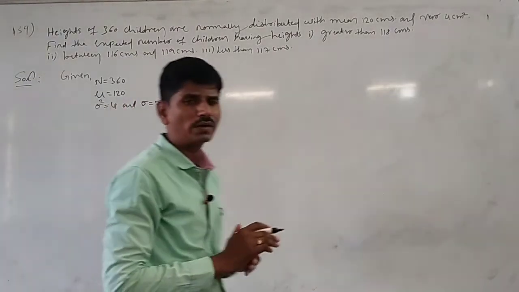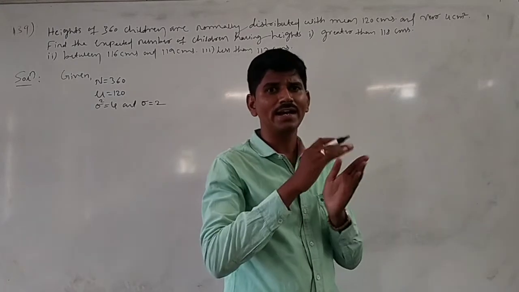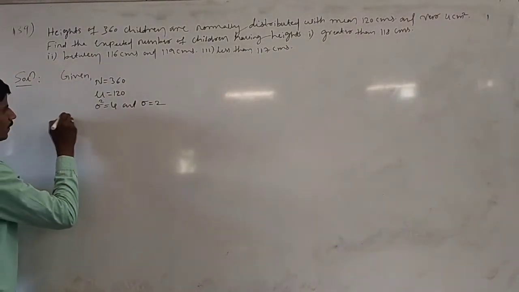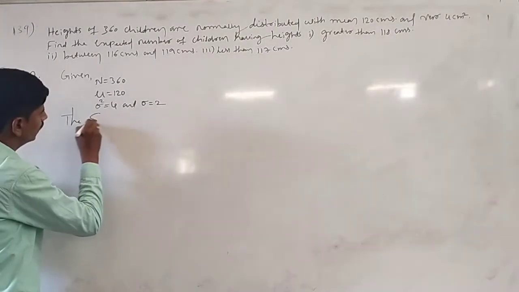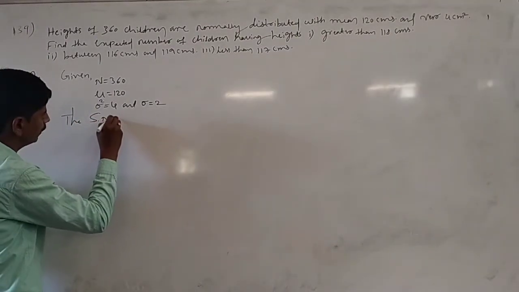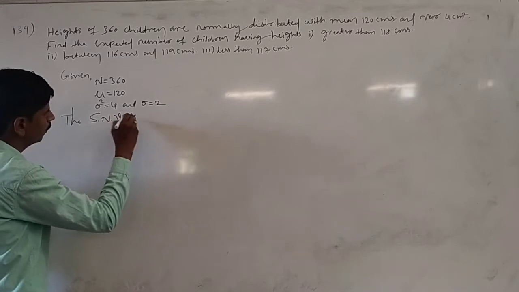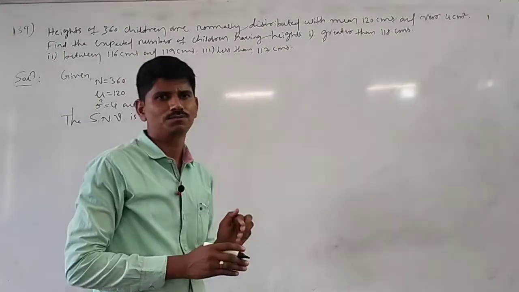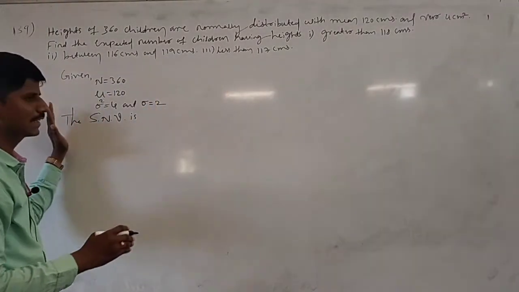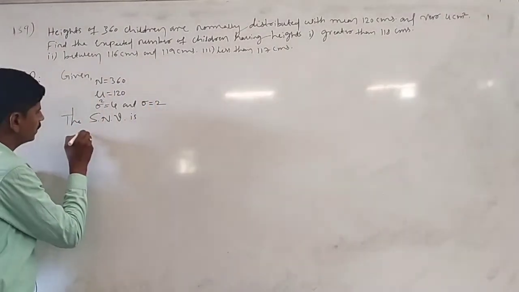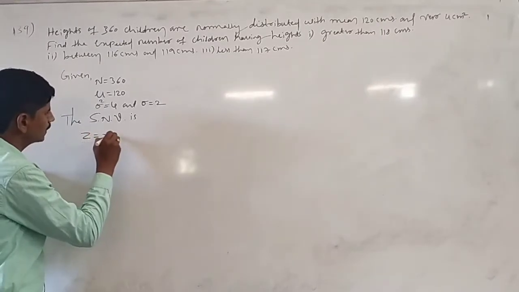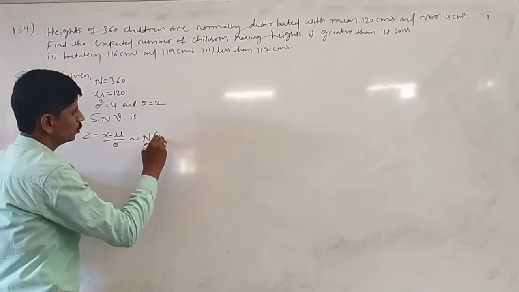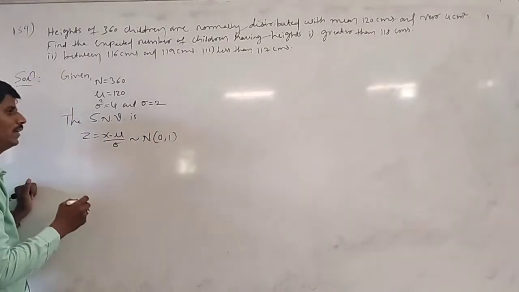The second step is you have to write the SNV, the standard normal variate. In normal distribution, you have to write the SNV. Here Z is the SNV, Z equal to x minus mu by sigma, which follows normal distribution 0, 1, with mean 0 and variance 1.